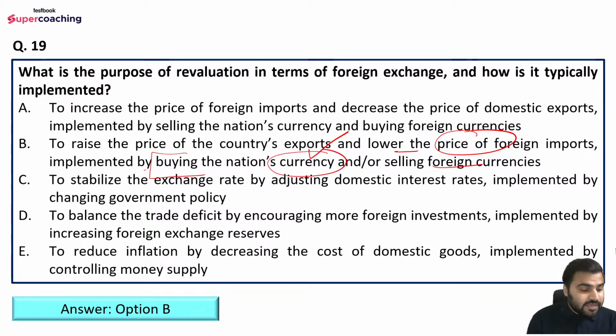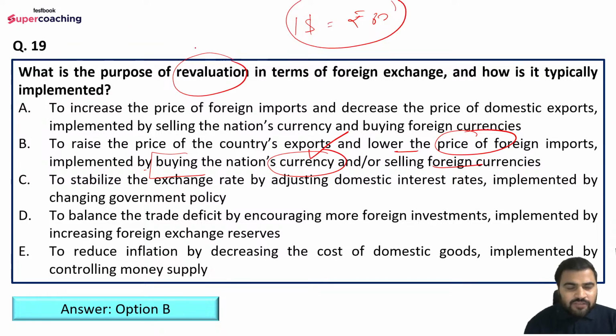So what is happening here? KS is saying option number E. No, option number B is the right answer here. Basically what is happening here? In the revaluation, I told you the example, basically $1 was rupees 80, right? This is for example. Now, if we are doing revaluation, which means we are increasing the value of domestic currency, now $1 would be rupees 70.